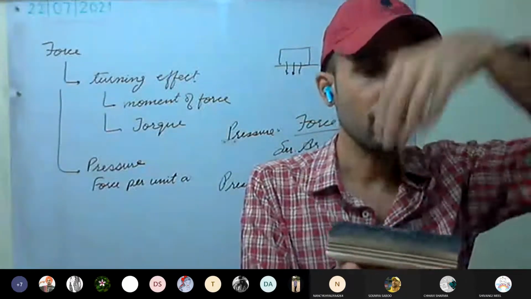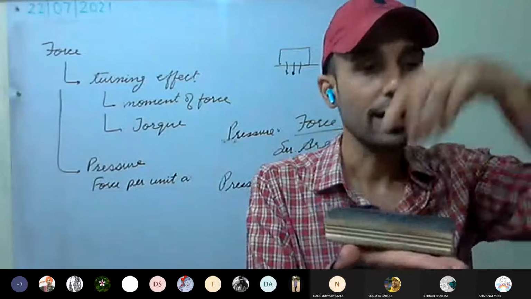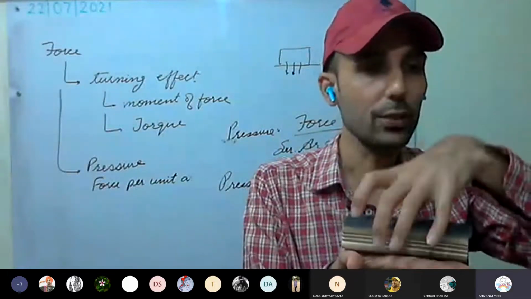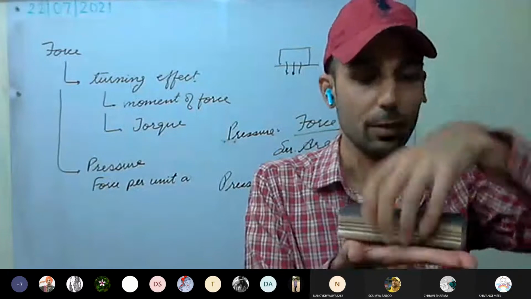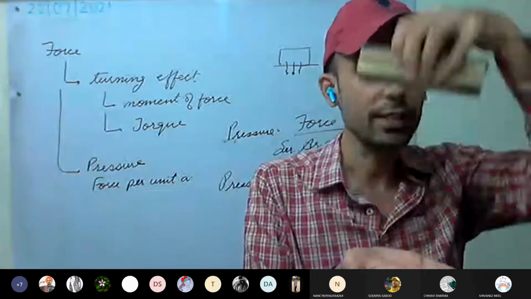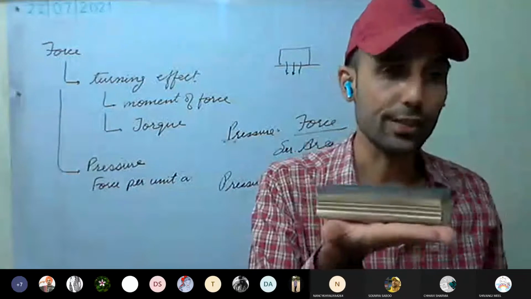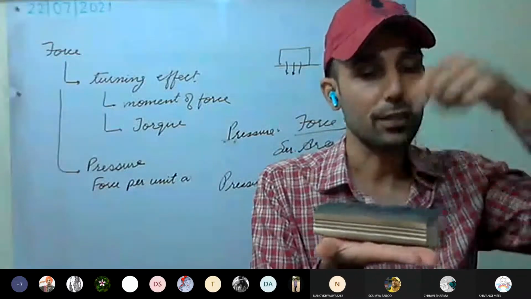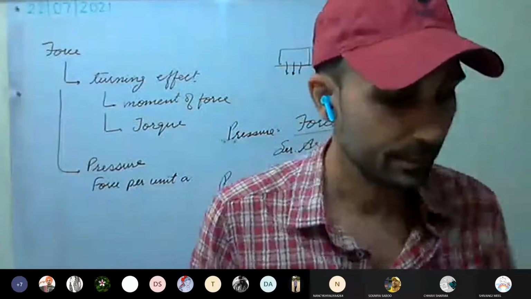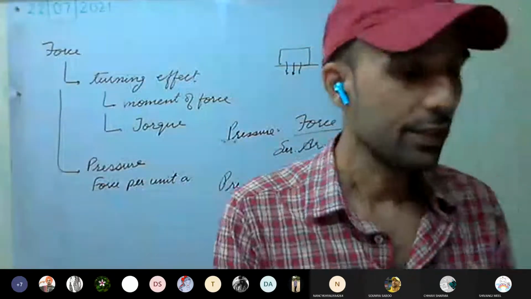That force will be equal to its weight, mass into acceleration due to gravity, mg. So here the thrust is equal to the weight of the body. This you understood?